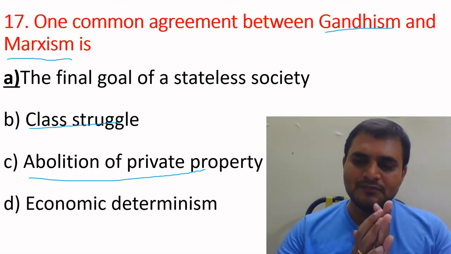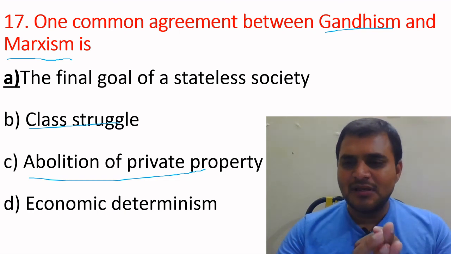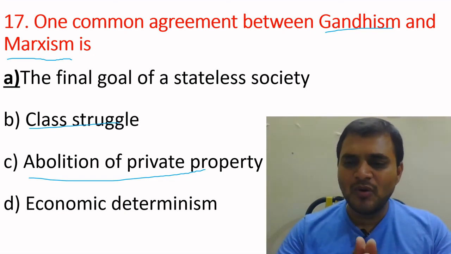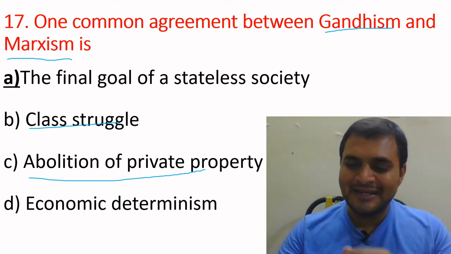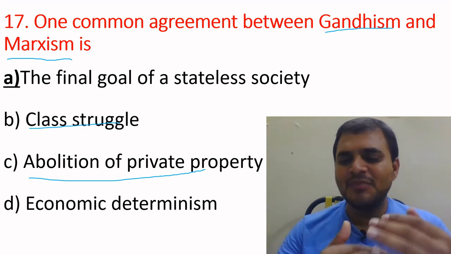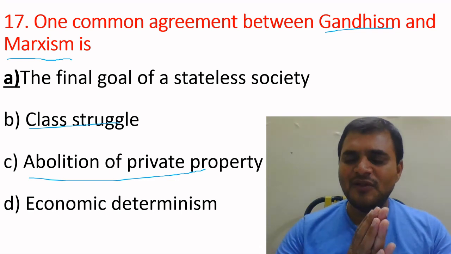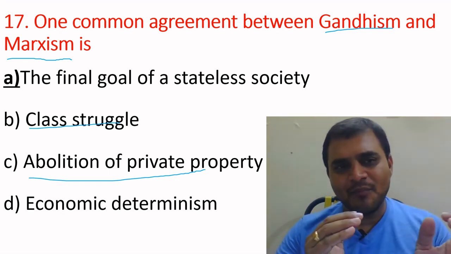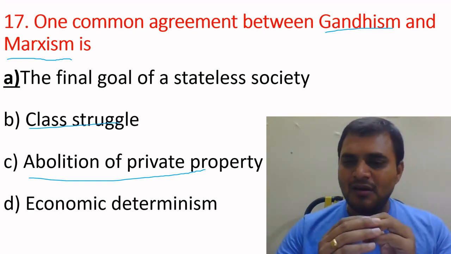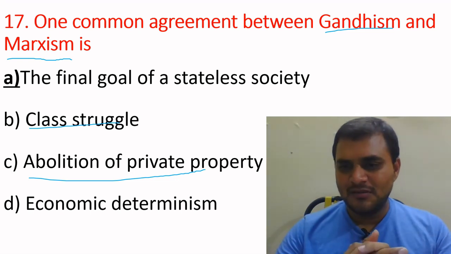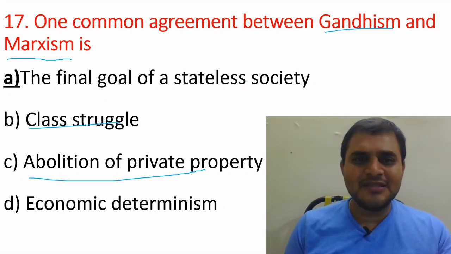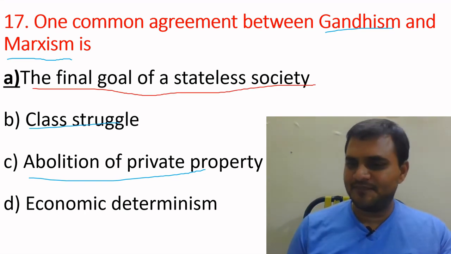Gandhi was one of the backbones of the national movement in India, and one of the members who helped get independence for India. The common feature of Gandhian philosophy and Marxist philosophy is the final goal of a stateless society. So option A is correct.